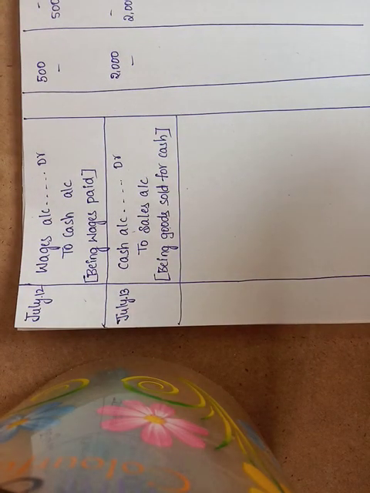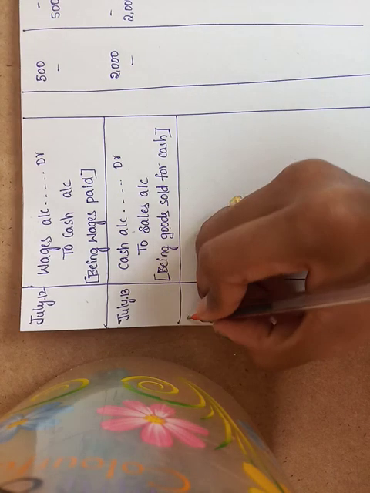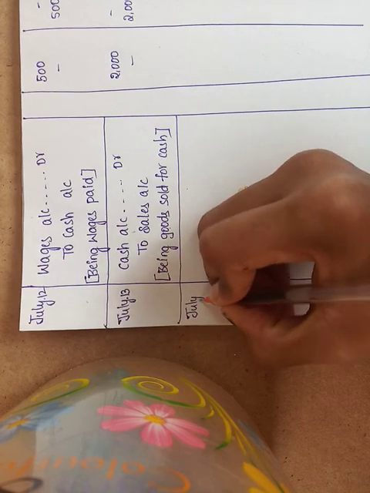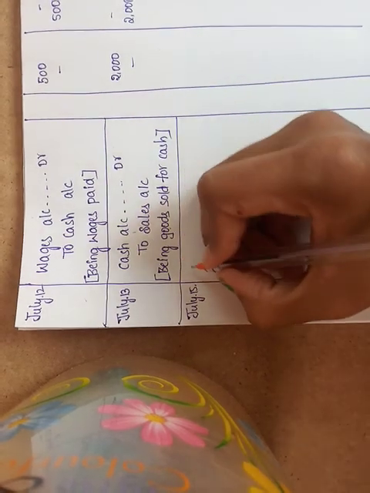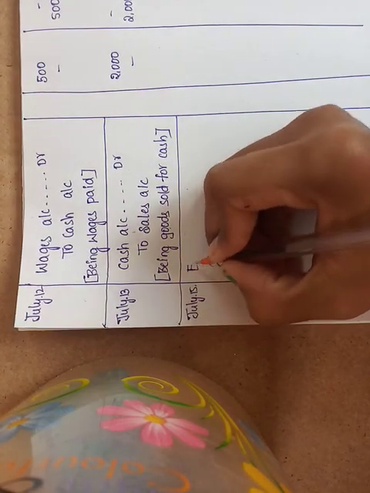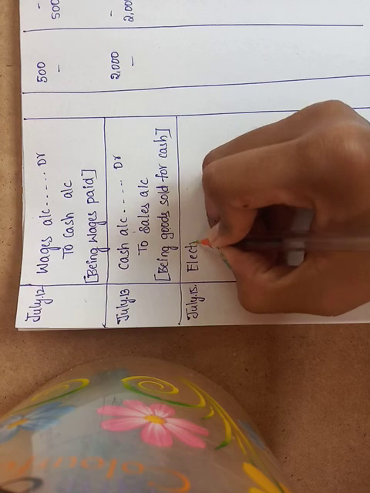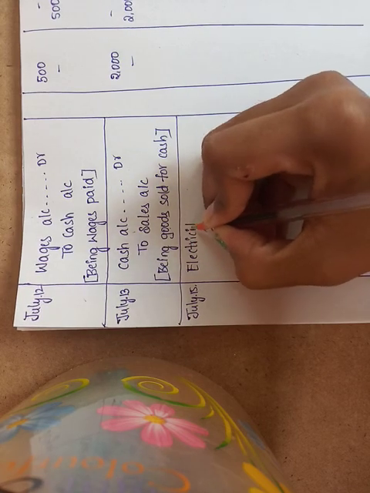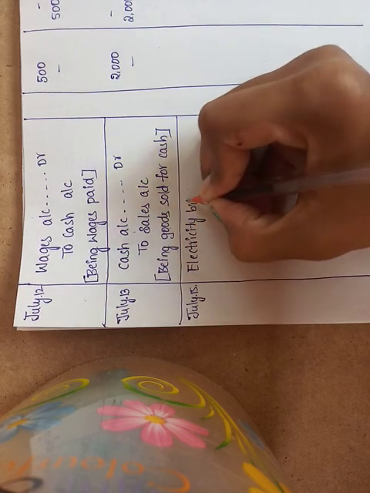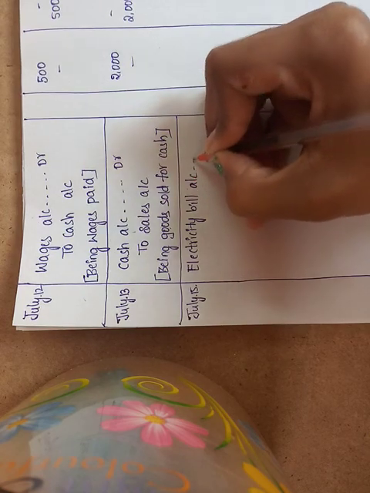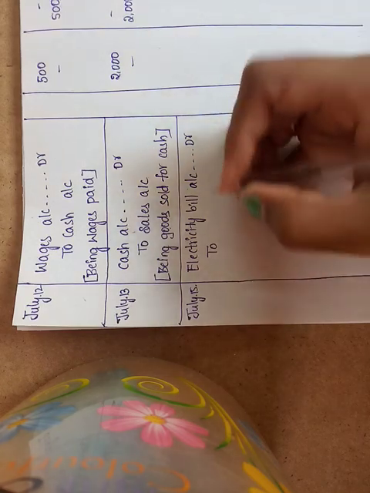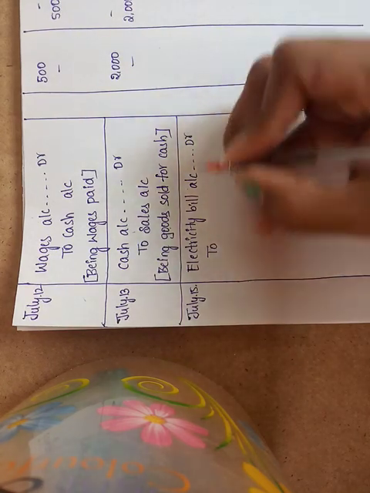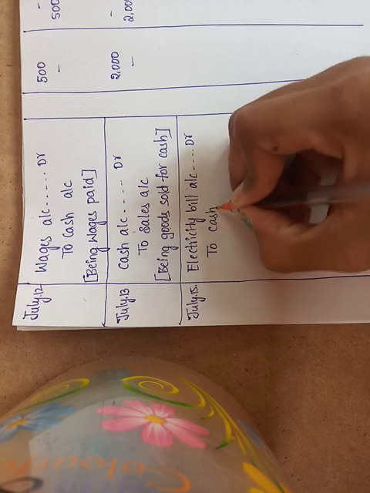Next, on July 15th, paid electricity bill. We pay only in the form of cash. So that is electricity bill account debit to cash account.